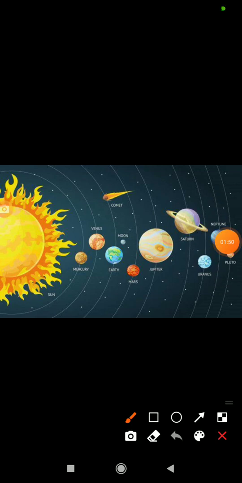Students, now let's talk about the Earth, our home planet. As you can see in this picture, the Earth is the third nearest planet to the Sun. That is, it comes after Mercury and Venus, then comes the Earth. The shape and size of the Earth is very similar to that of Venus. So, the planet Venus is called the twin of the Earth, or the Earth's twin. You have to remember this.